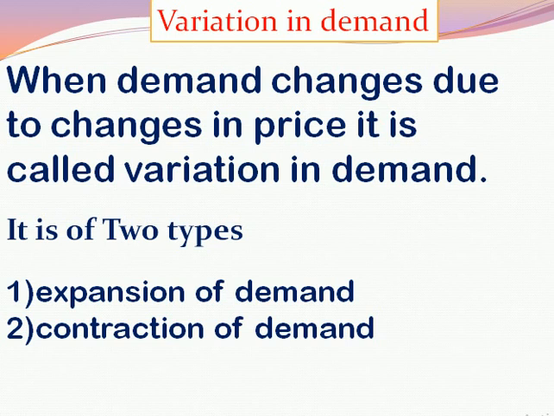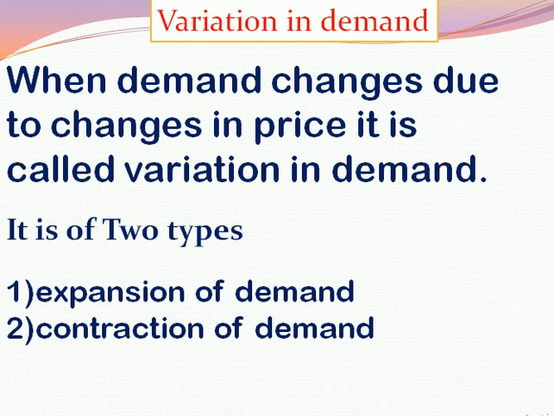When the demand of any commodity changes, that is, increases or decreases due to change in its price, it is called variation in demand. Here, under variation in demand, the reason for the change in the quantity demanded of the commodity is only the price.